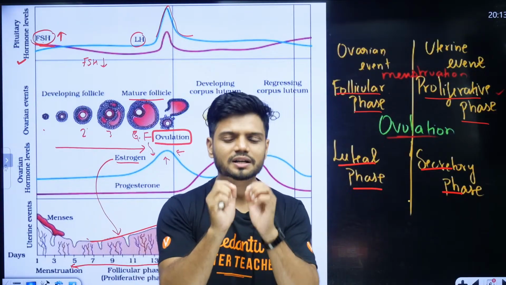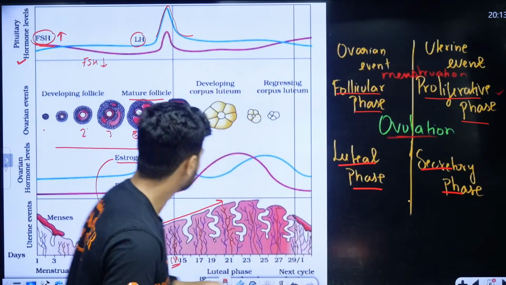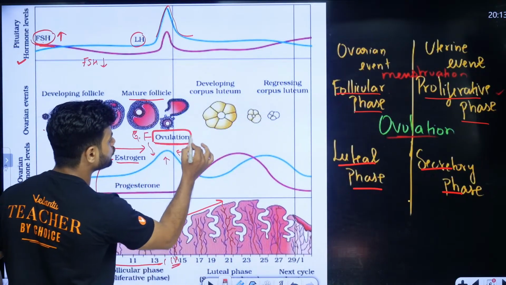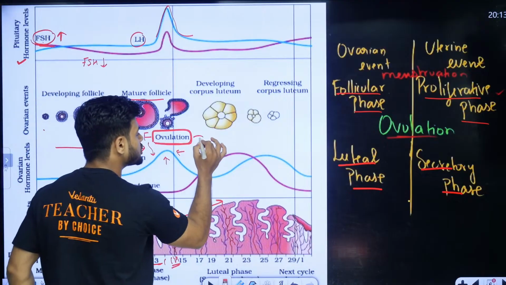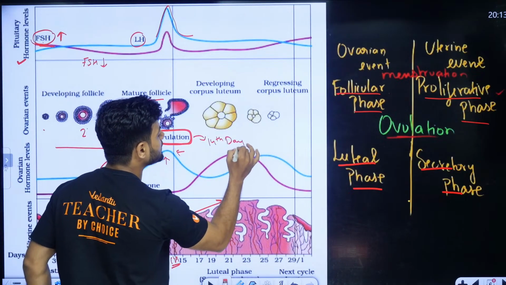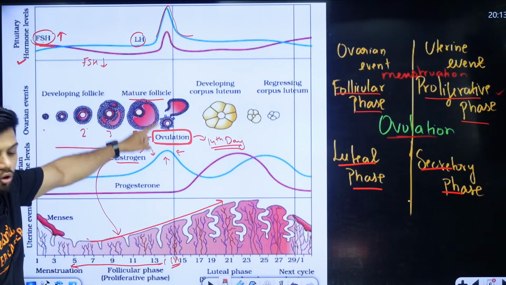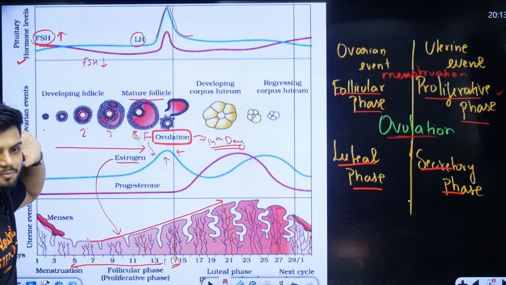Now, once the Graafian follicle ruptures, that is called ovulation. दिख रहा है यहाँ पर? That is called ovulation. And this ovulation happens on the 14th day. That is called the LH surge. On the 14th day, ovulation takes place.